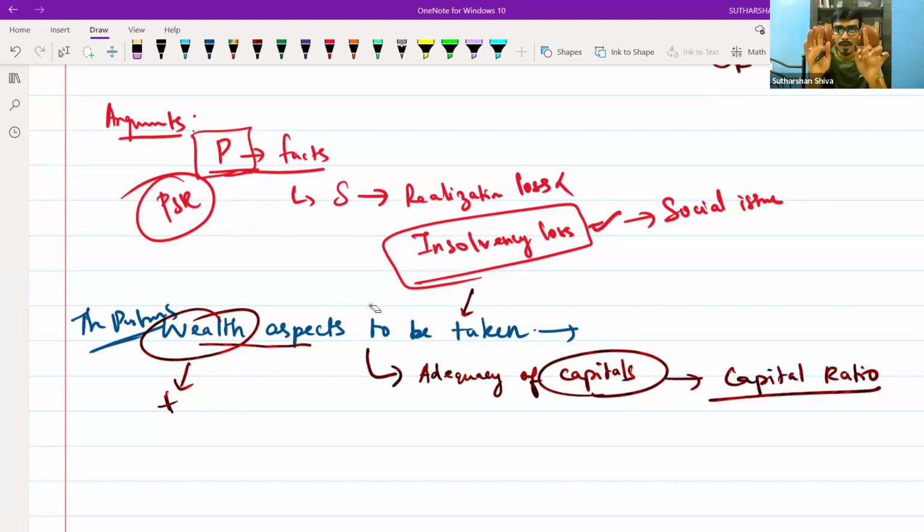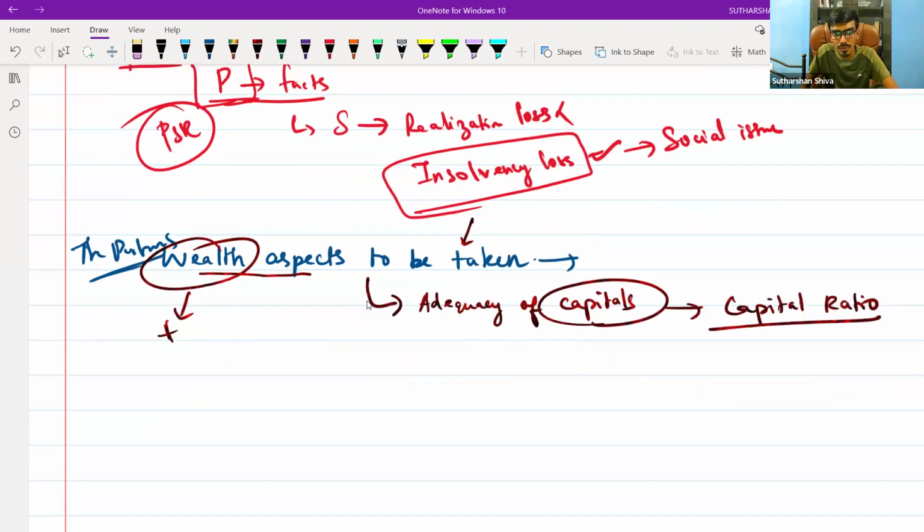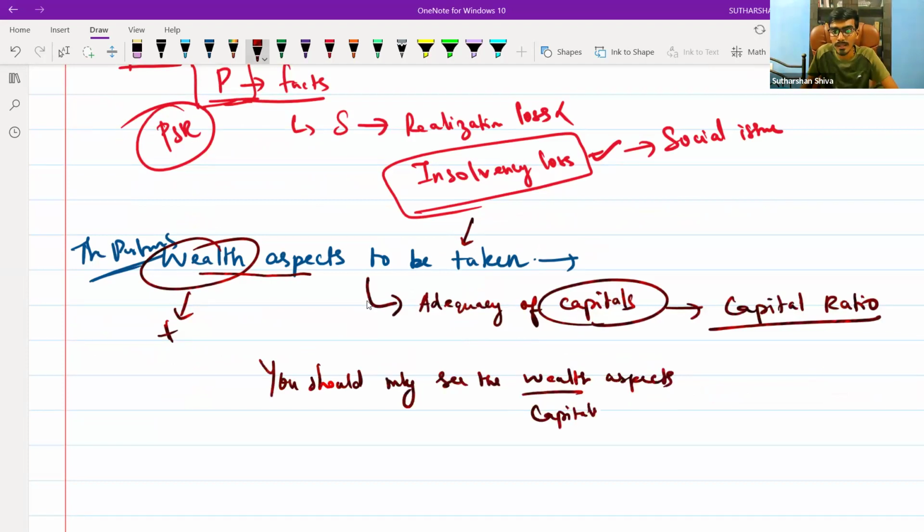Okay. All the partners shown on the asset side are solvent partners unless and until there is any specific information given over there. In simple terms, you should only see the wealth aspects of the partner. In simple terms, the capitals of the partner. Okay.